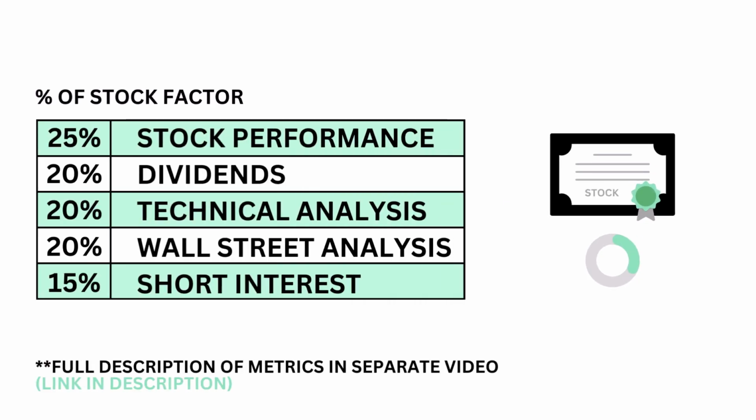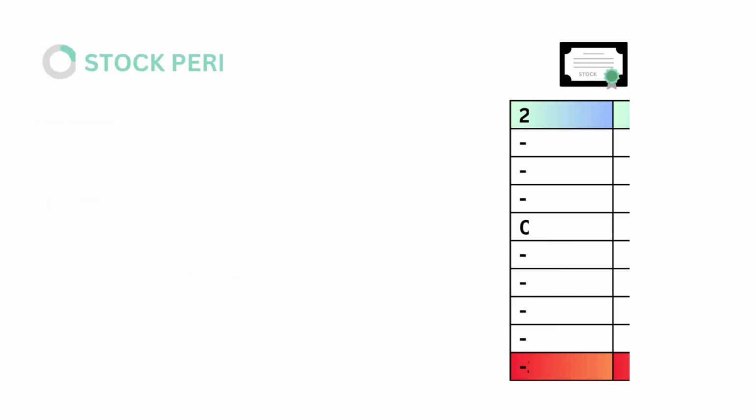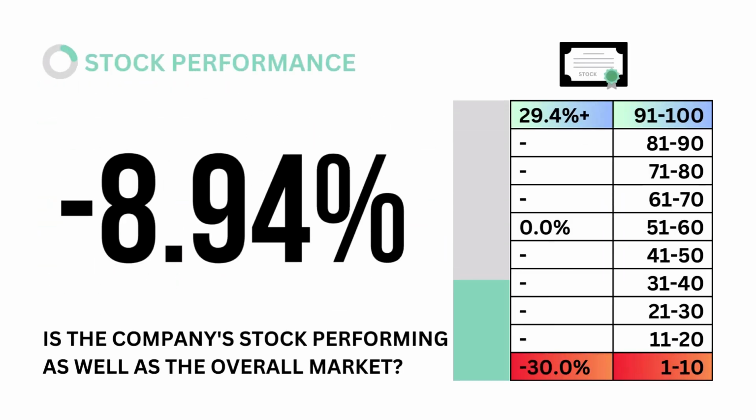The stock is made up of these 5 metrics, from performance, dividends, to Wall Street analysis. Each are weighted based on importance to the stock factor. Let's look into stock performance. Is the company's stock performing as well as the overall market?